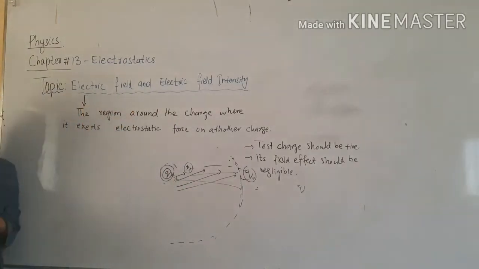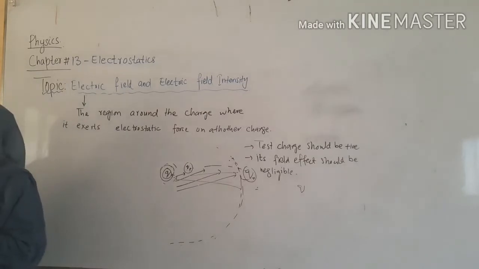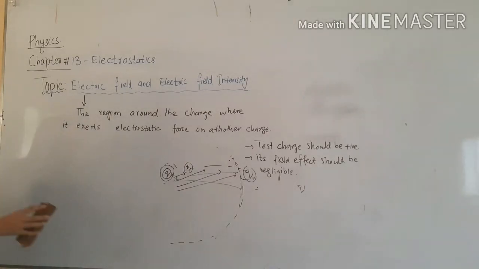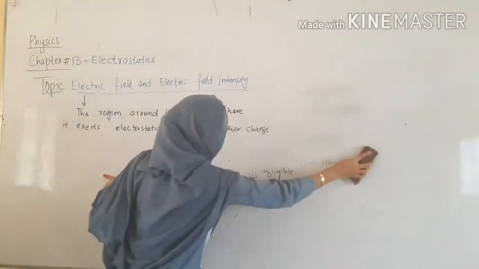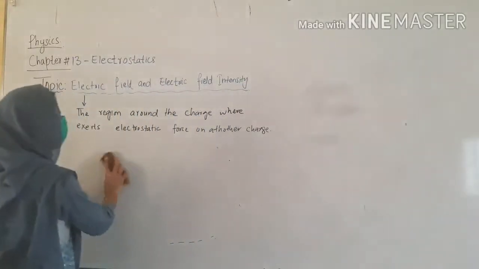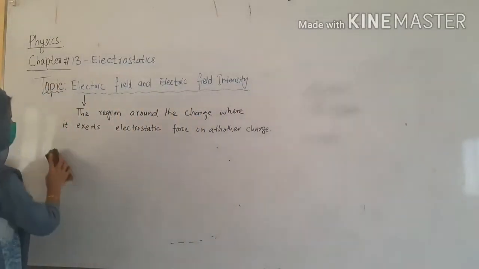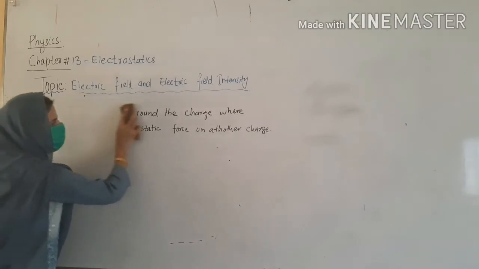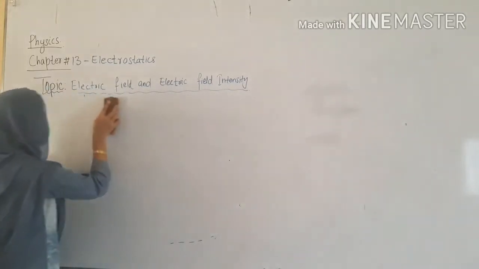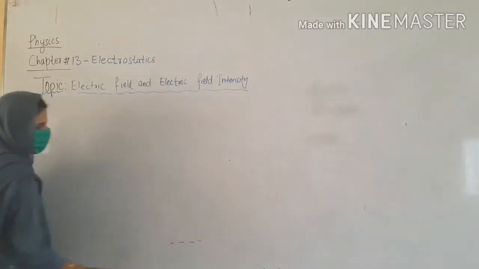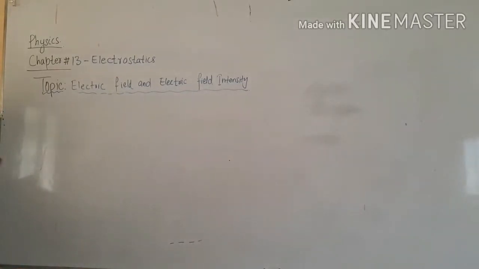Is it clear? This is our explanation about the electric field. Now, the second thing is electric field intensity. What is electric field intensity? Electric field intensity is basically the strength of the electric field at any point. We can explain it as: electric field intensity at any point is defined as the force acting on a unit area.